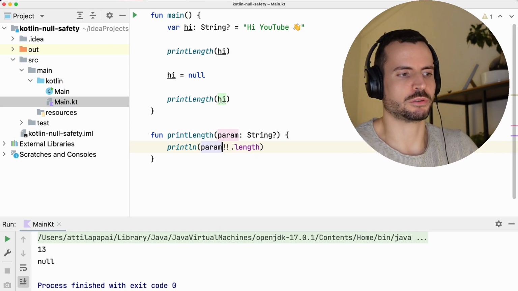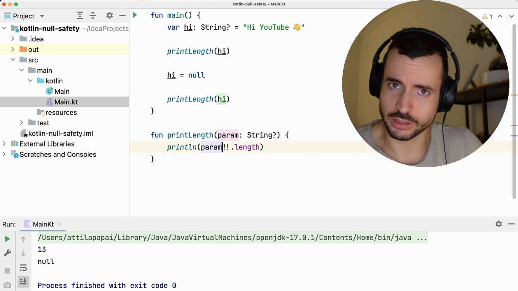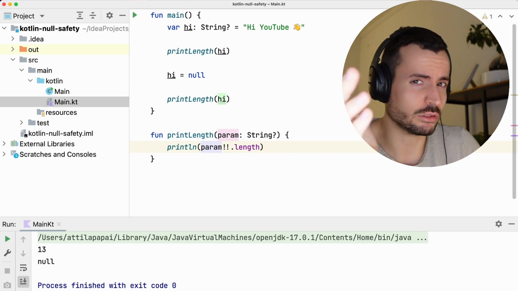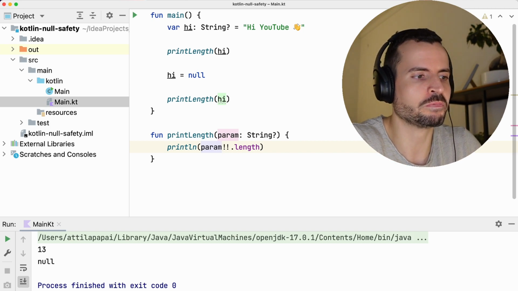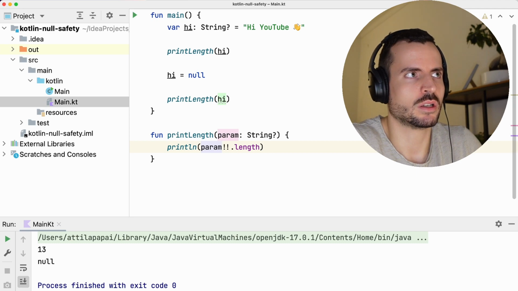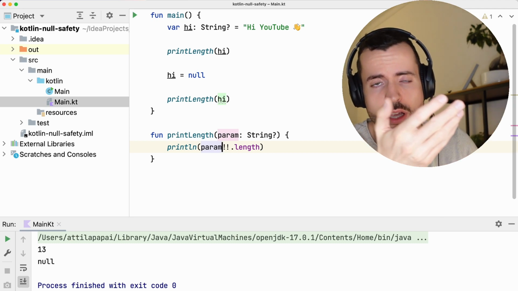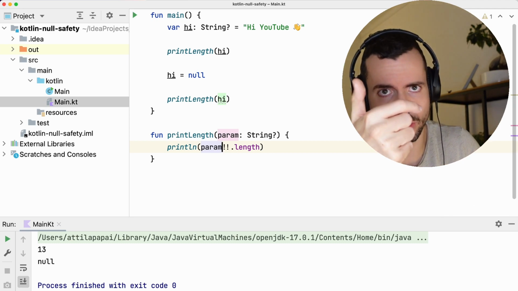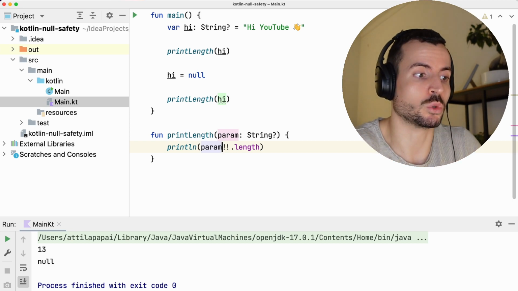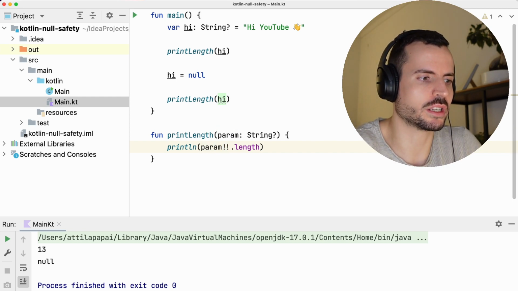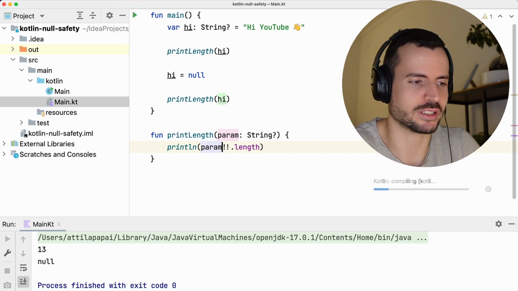well, this is the funny part, right? I told you that in Kotlin it's generally really difficult to get null pointer exceptions, but you definitely can, and this is one way to do so. There are times when the compiler tells you that, hey, this object might be nullable, but you actually know that this is never nullable, don't worry about it. And the way you tell Kotlin about this is that, hey, don't worry, this is going to be just fine. So what happens if I run this? Well, we're going to see a null pointer exception.